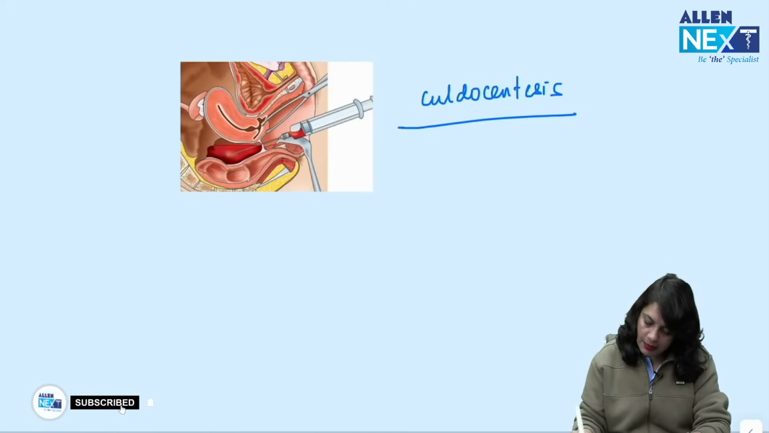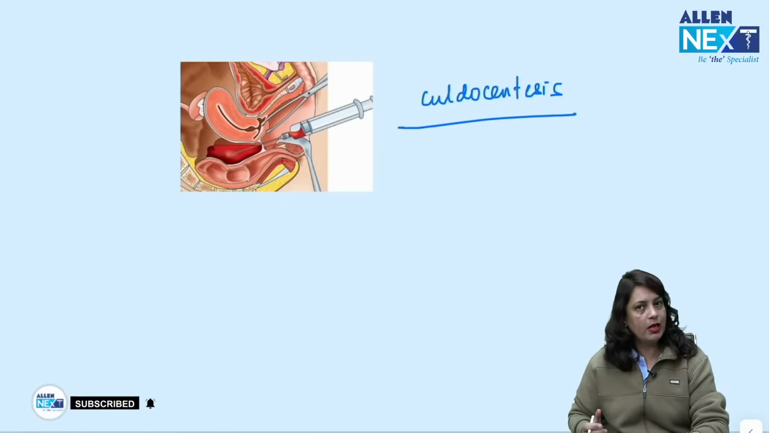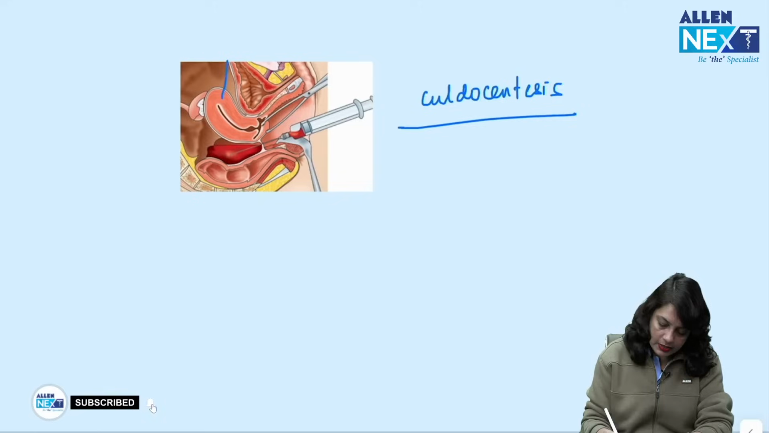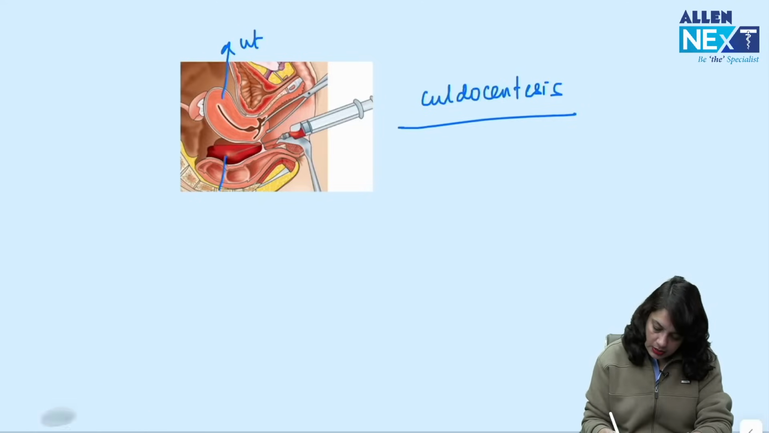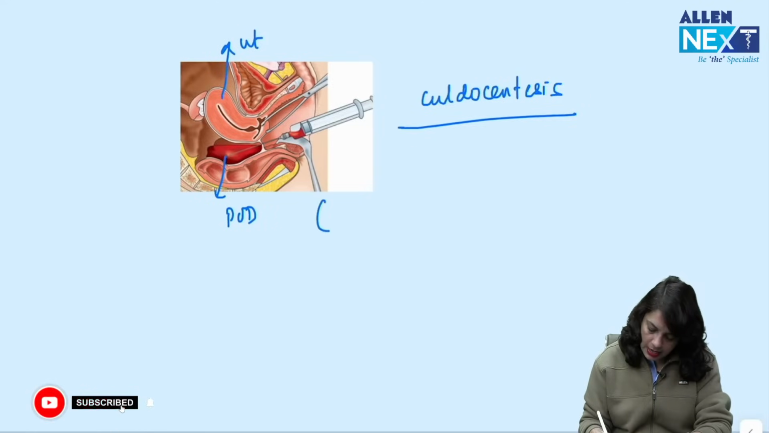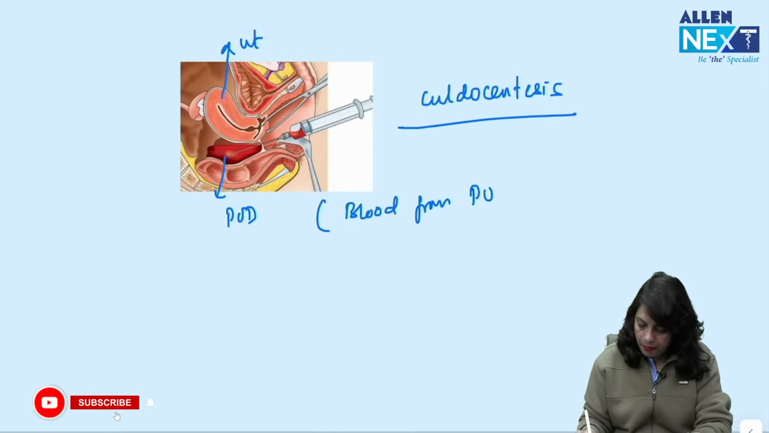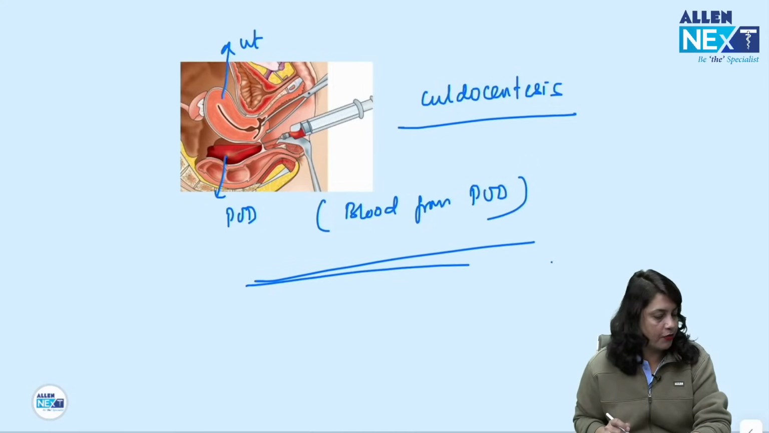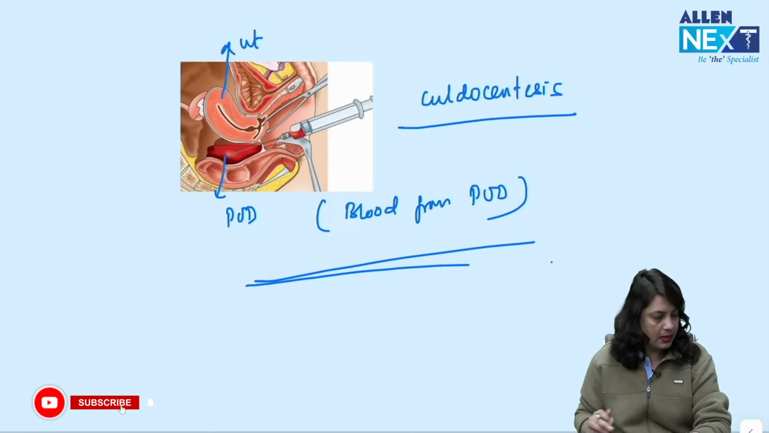culdocentesis. So you will be given a history like amenorrhea, pain, bleeding, maybe fainting, and this image is given. You can see this is the uterus, this is the pouch of Douglas, and in the syringe blood is aspirated from the pouch of Douglas. So this is culdocentesis. A diagnosis of ruptured ectopic pregnancy can be made.